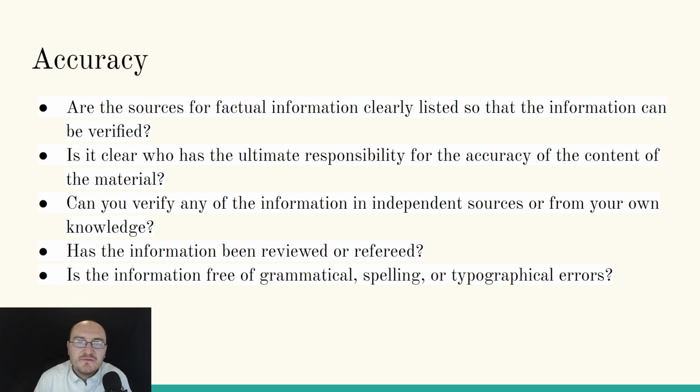Has the information been reviewed or refereed? Meaning, is this information open for peer review? Have other experts in this field been given a chance to review this information and determine whether or not it is accurate? Now, scientific studies have a process called peer review where you publish your study in a scientific journal, and other experts in that field of study will read and try to replicate your experiment to review whether or not what you did was correct.